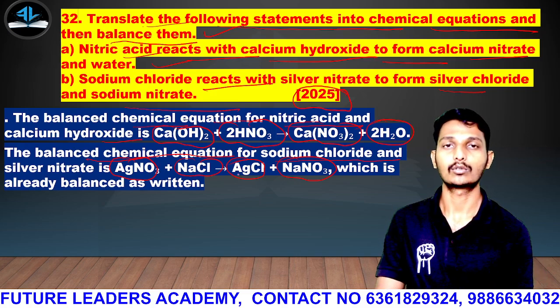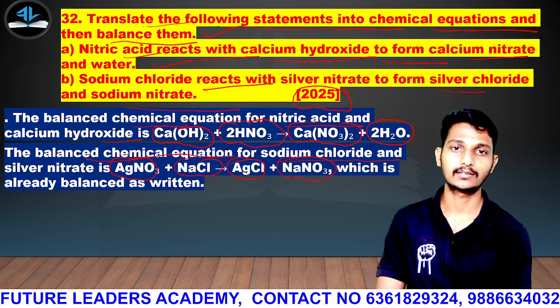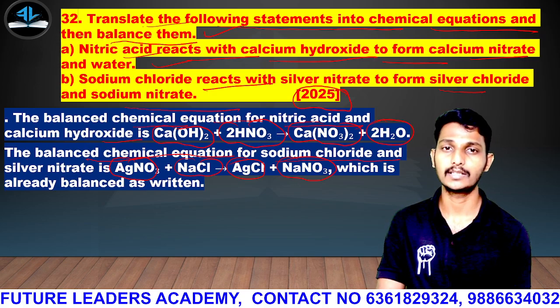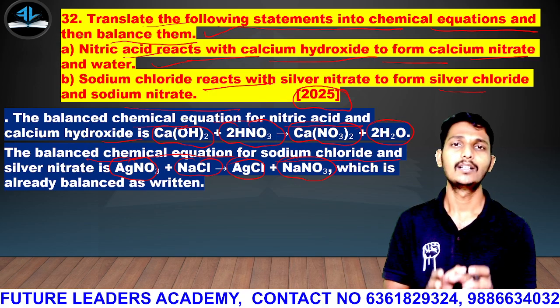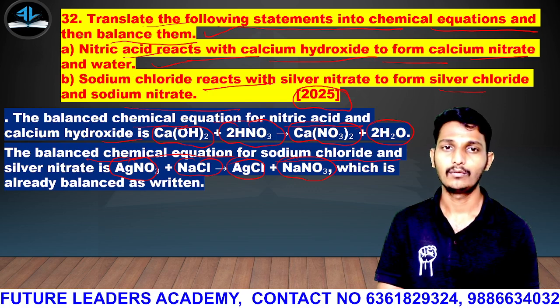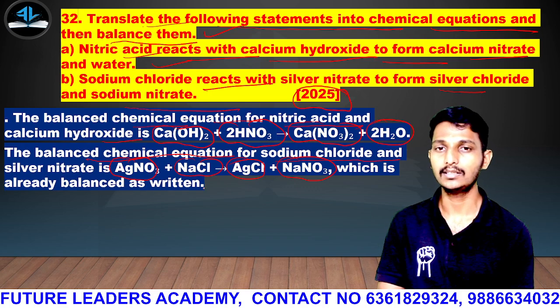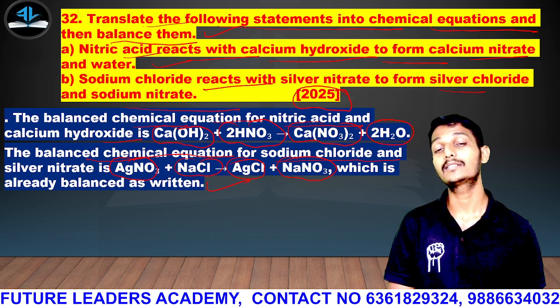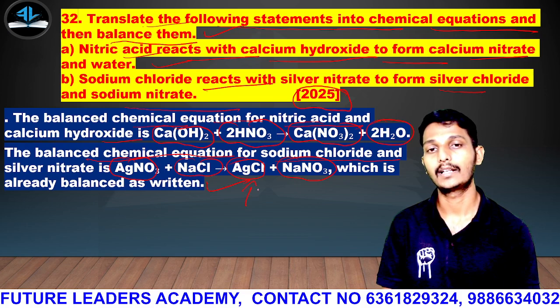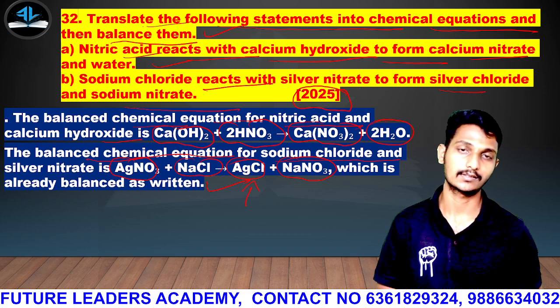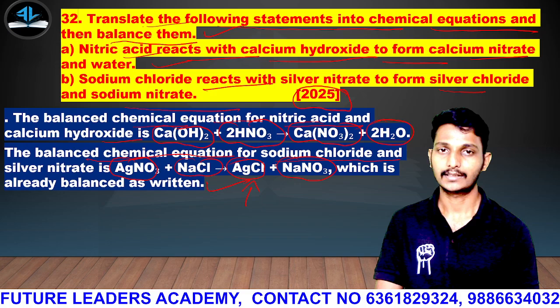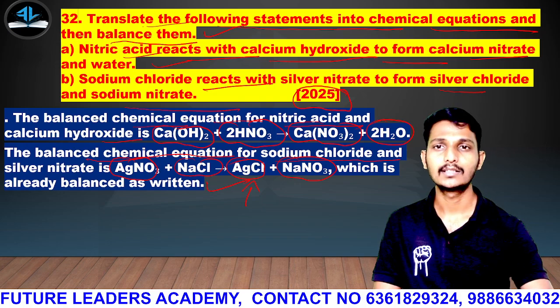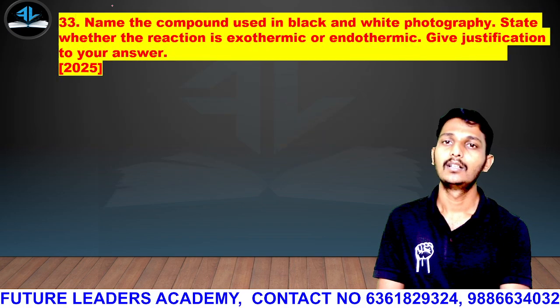So it's reacting with the sodium chloride and forms AgCl plus NaCl, NaNO3. NaNO3 in the sense sodium nitrate, which is already balanced as written. It means that I have balanced the above reactions. Hope it is clear, guys. Yes, and the same. Next one.